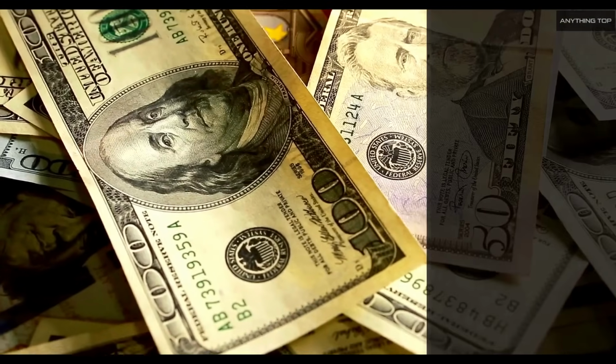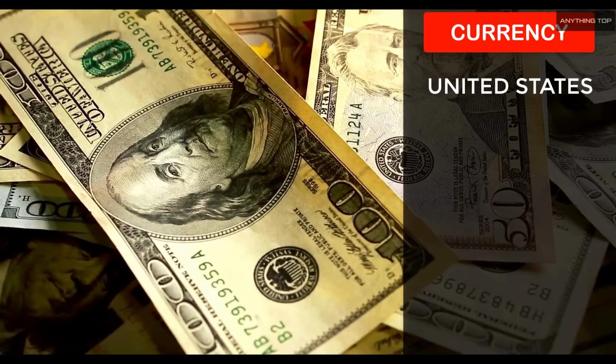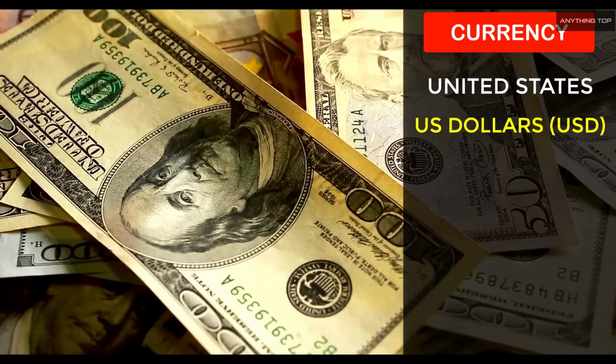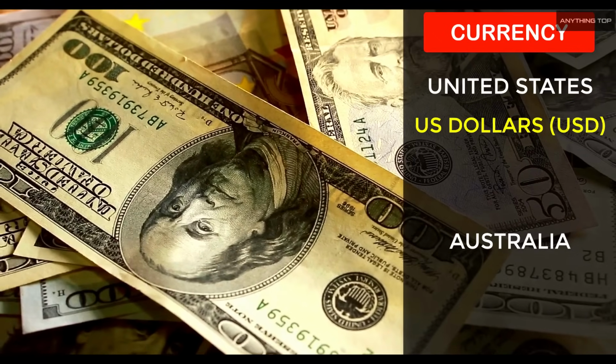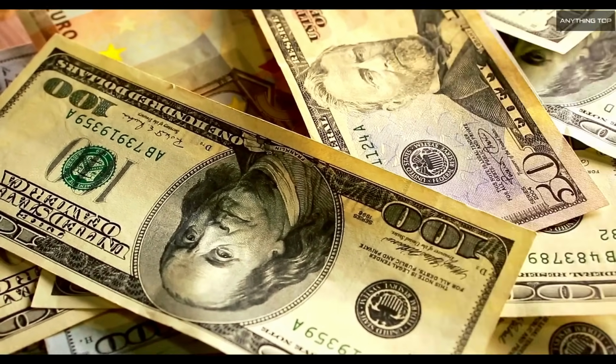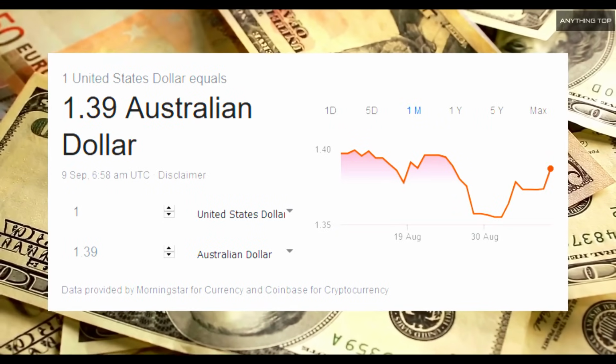When it comes to currency, the currency of United States is US dollars, while the currency in Australia is Australian dollars. 1 US dollar is equal to 1.37 Australian dollars.